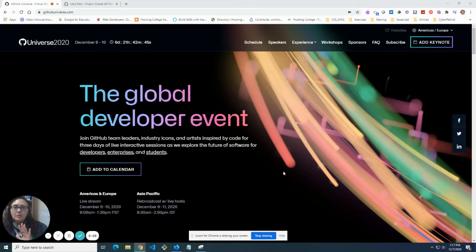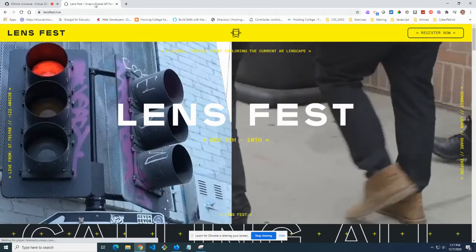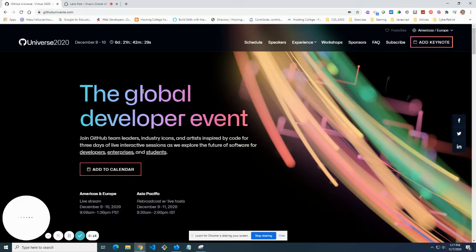So there are 2 really fun events that are happening this week online, and one of the beauties of everything being virtual is it means that you can attend for free. So there's 2 things I want to talk about. One is GitHub, and the other one is Lensfest. So let's start with GitHub.